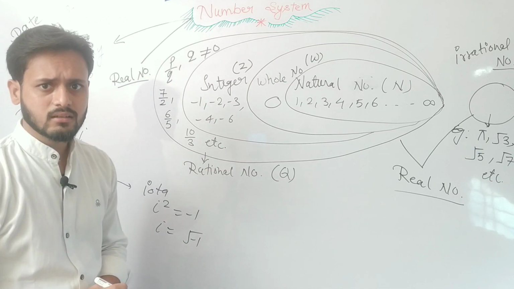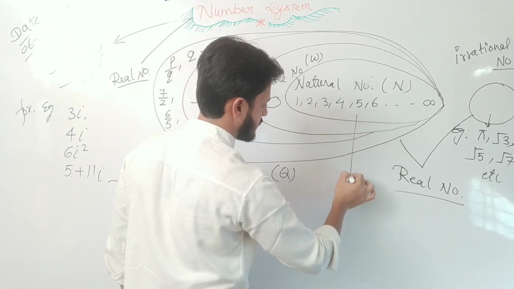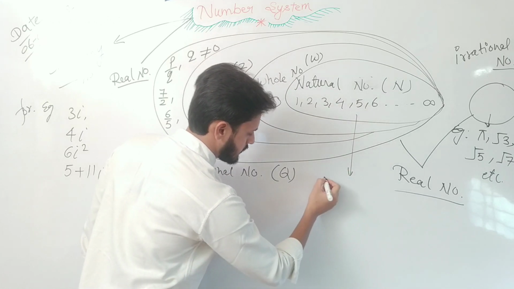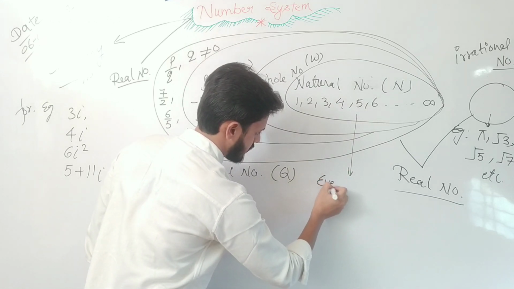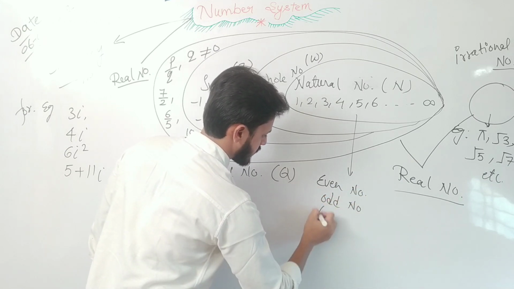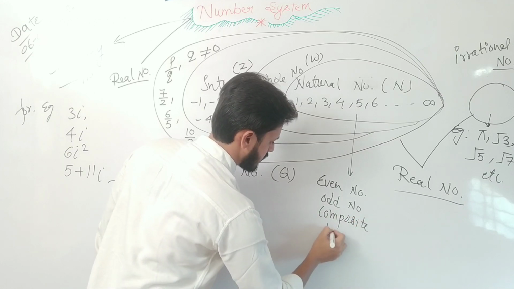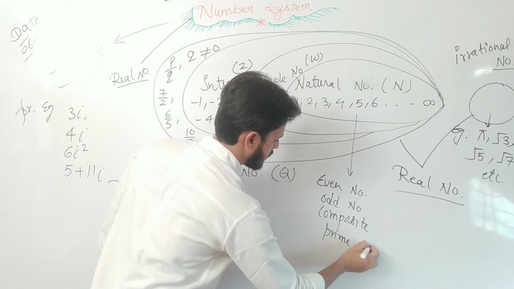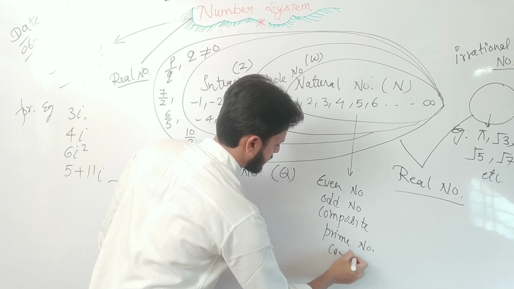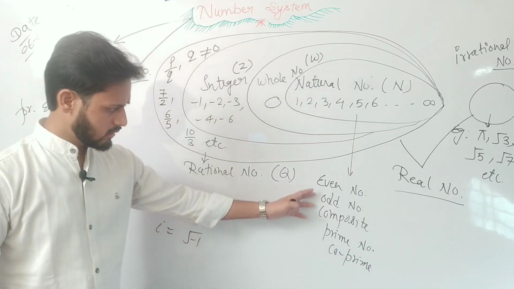Natural numbers are also of different types: even number, odd number, composite number, prime number, co-prime number. You have already studied about these numbers.